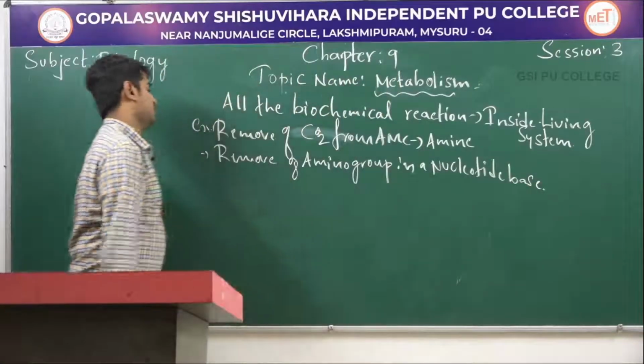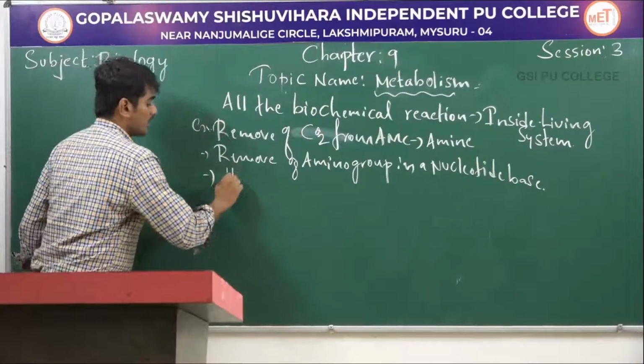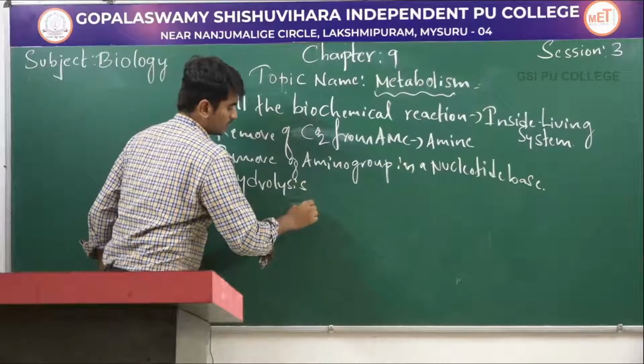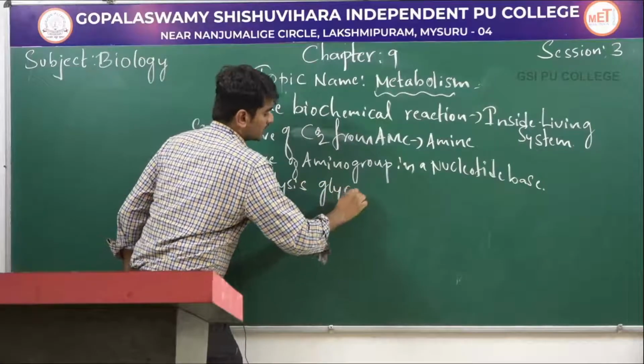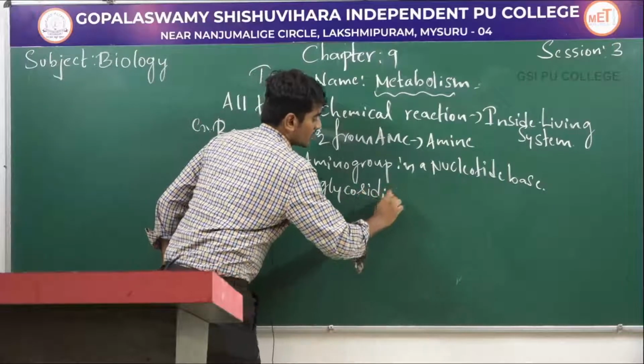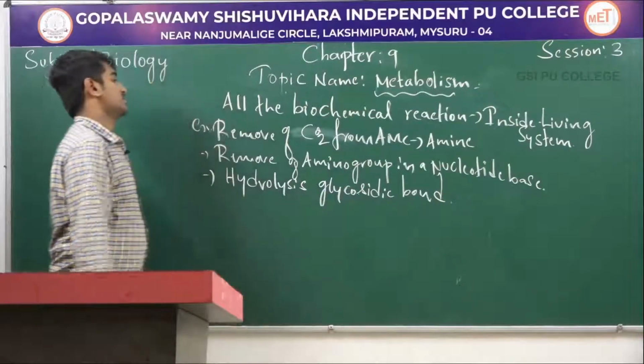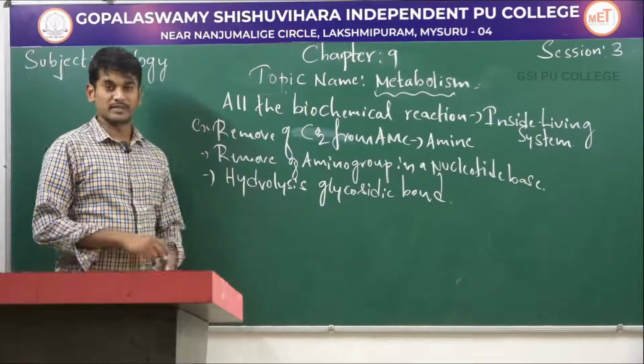Example 2, hydrolysis of glycosidic bond. So these are all examples for metabolism.